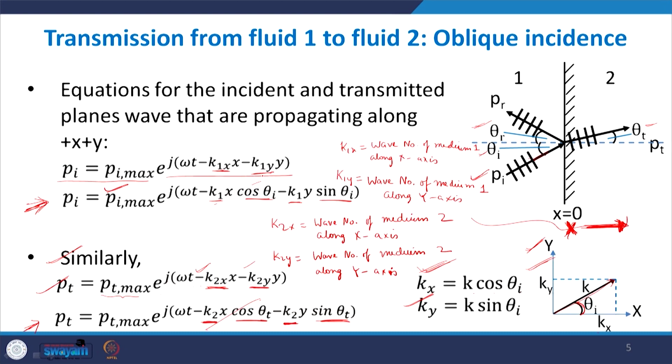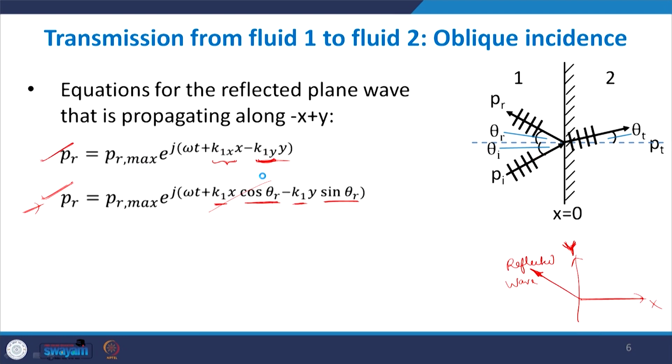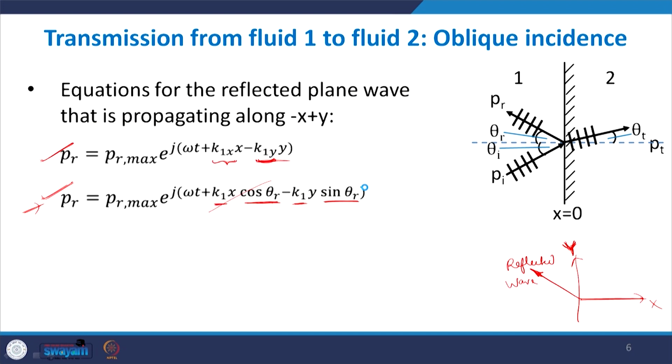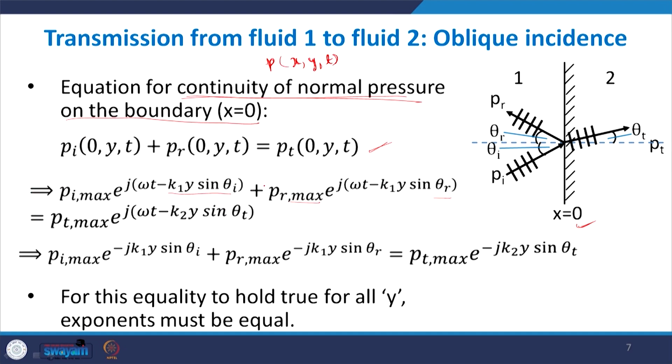So you are left with only the omega t and the y component term. You get Pi max e to the power j(omega t minus k1 y sin theta i), and similarly for the others. This is minus y because it is propagating along positive y, negative x but positive y, so it is minus in every case. This is the overall expression. e to the power j omega t is common, so it cancels from every term. This is the final equation.